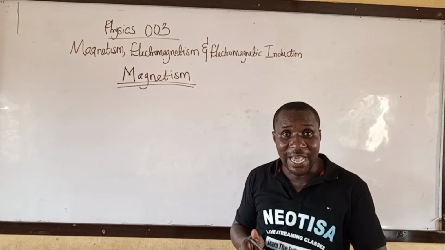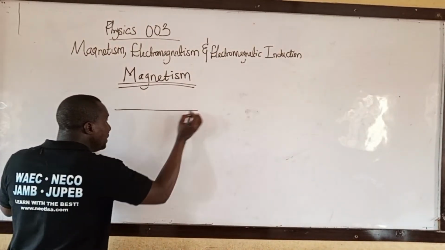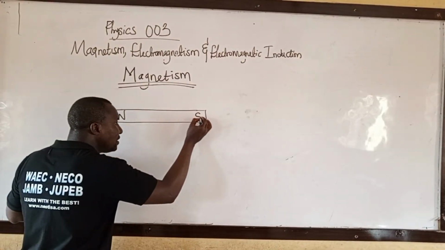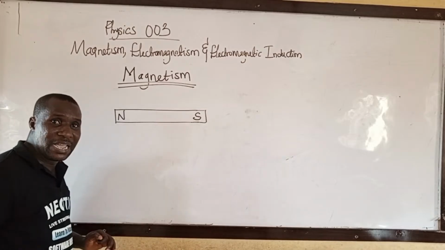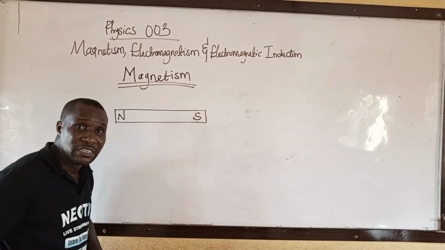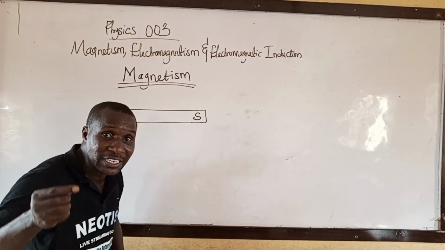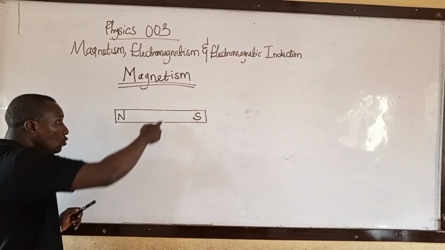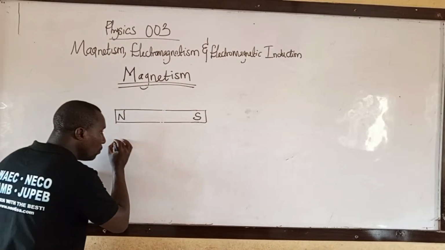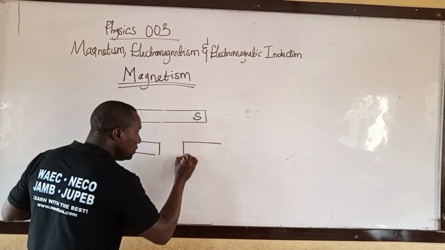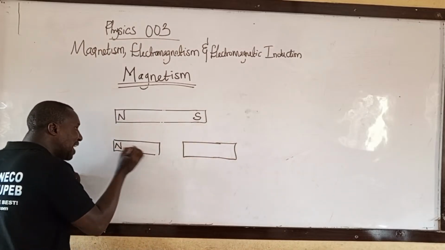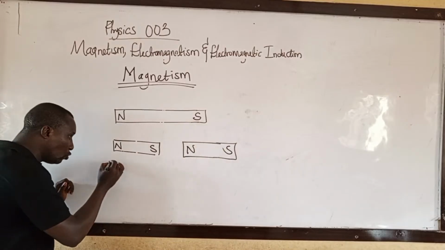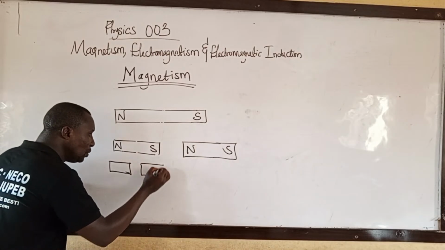And before we talk on that, look at this. A magnet is a substance that has north pole and south pole. A magnet is a substance that has a north pole and a south pole. If a magnet is divided into two, you cut this magnet into two, what will happen? You cut it into two, like this. It will still have the north and south pole.